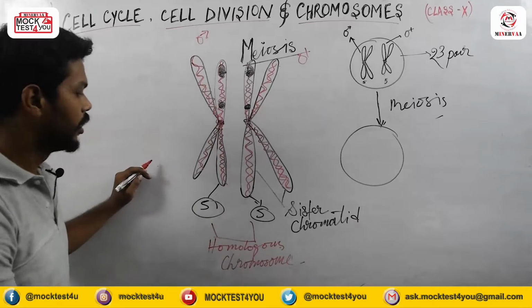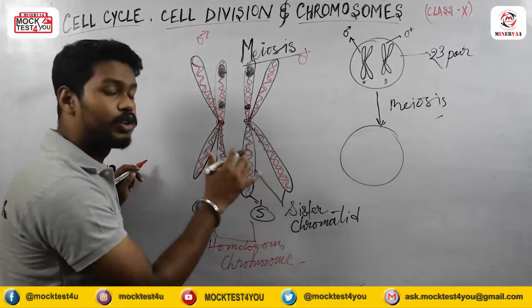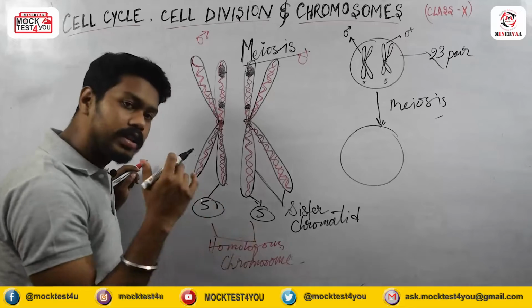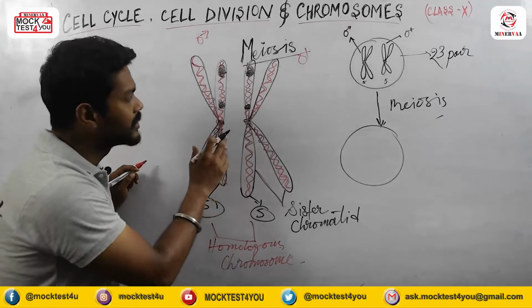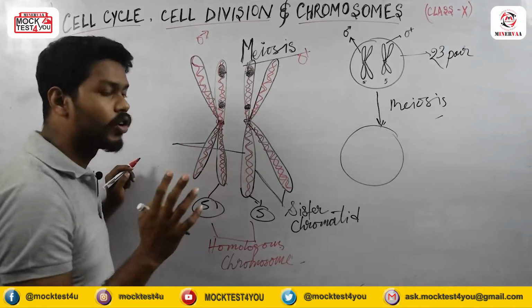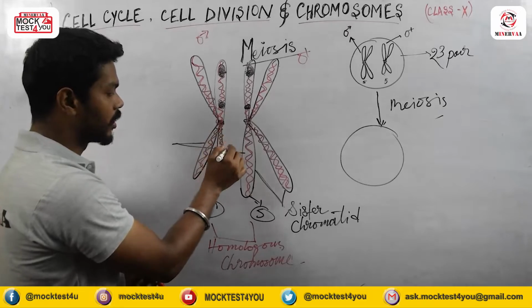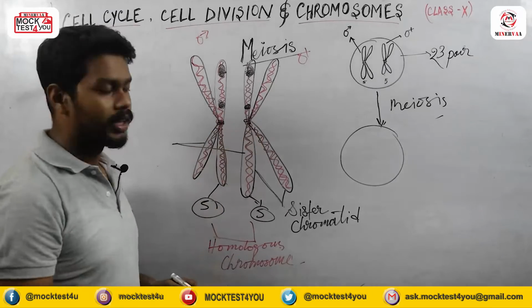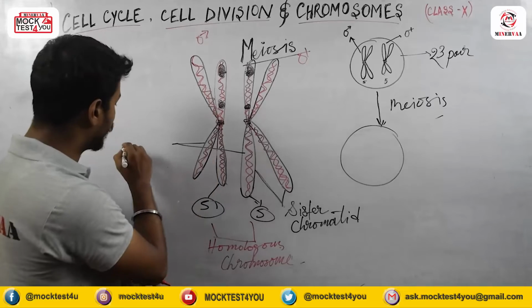Sister chromatid. Okay, so from one chromosome there are 2 chromatids which we call sister chromatids, but this chromosome is different, so we call this chromatid, and these are the non-sister chromatids, because they do not share the same centromere, they have different centromeres. So we call it a non-sister chromatid.